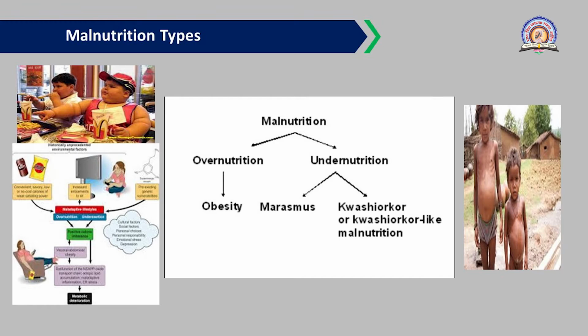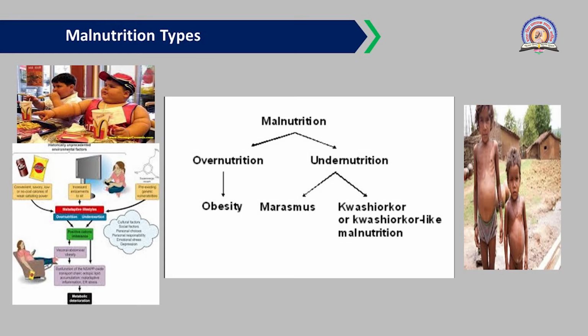Then the second disorder regarding malnutrition is undernutrition, which is because of protein energy undernutrition or protein energy malnutrition. There are two diseases related to PEM, marasmus and kwashiorkor.